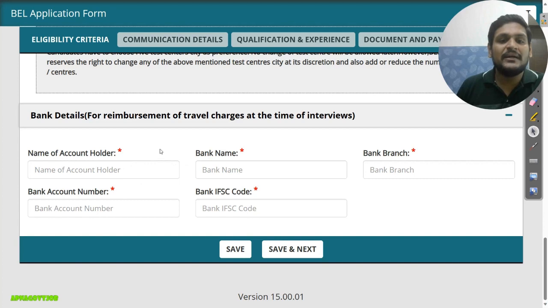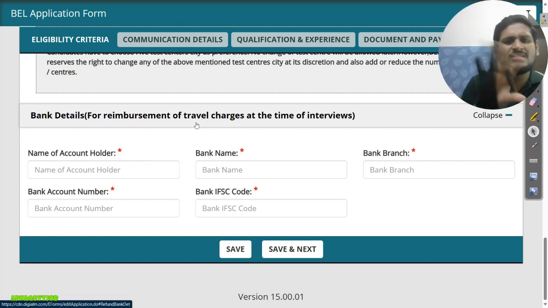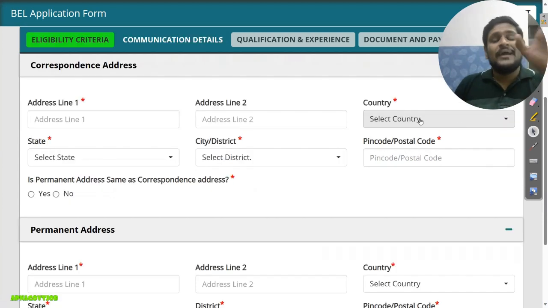Then here you need to enter your reimbursement detail. This is applicable only for SST. For Open, EWS, OBC, it is not applicable. Okay, then next, click on save and next, and now you will get the second page where you need to enter